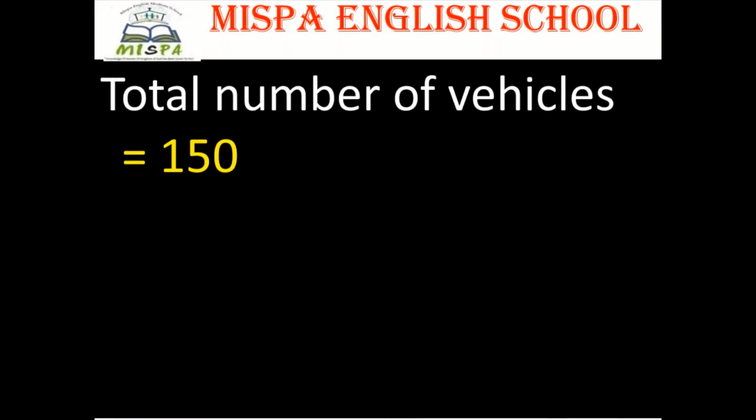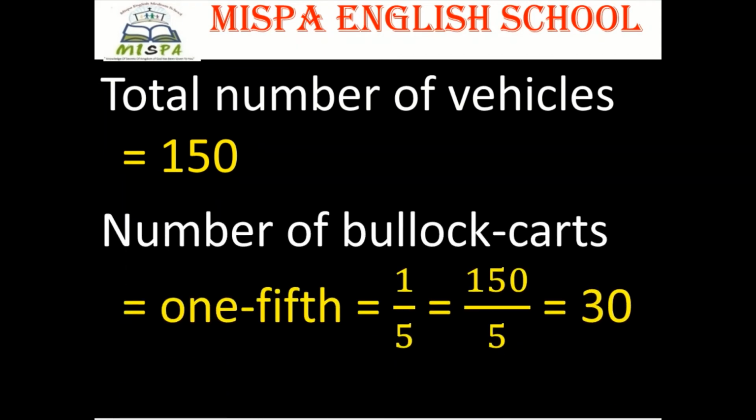Now find the number of bullock carts. Total number of vehicles is equal to 150. Number of bullock carts is equal to 1/5, that is equal to 1 upon 5 of 150, that is 150 upon 5, that is 150 divided by 5. The answer is 30. So the number of bullock carts are 30.